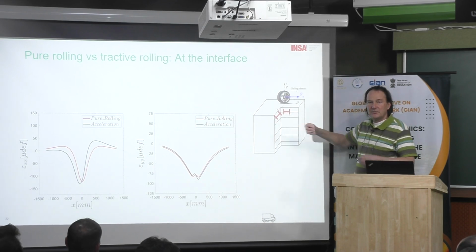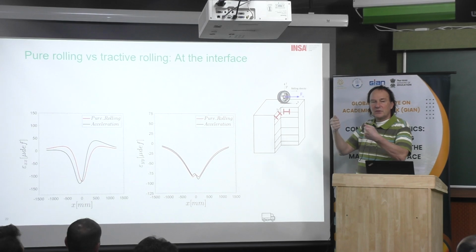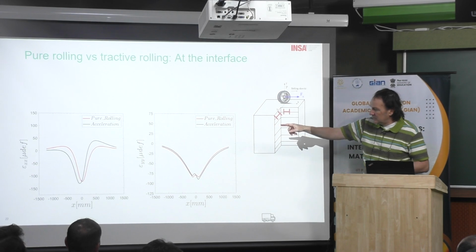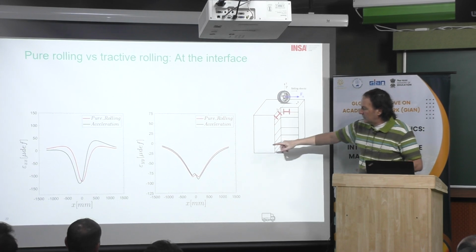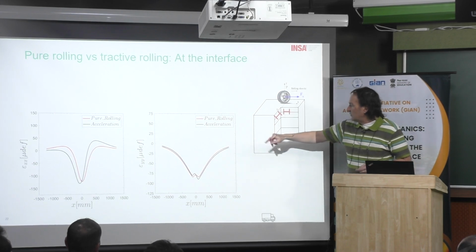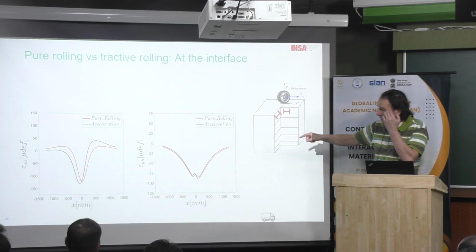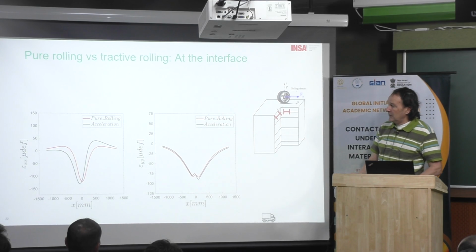Okay, it means if you are in tensile stress or compressive stress along this direction. This is on the left, and on the right, this is epsilon yy. This is in the transverse direction. It's the same. Okay, and you can see the plot for pure rolling or for tractive rolling with acceleration.